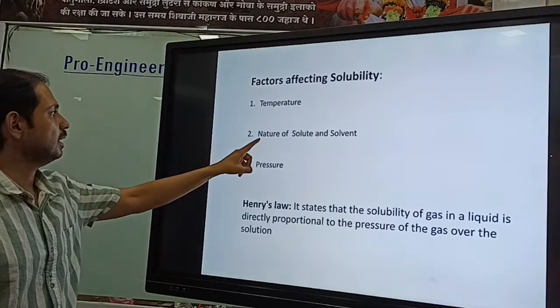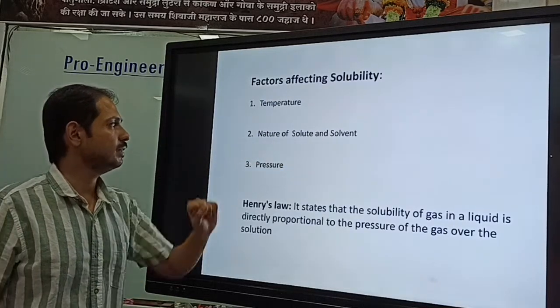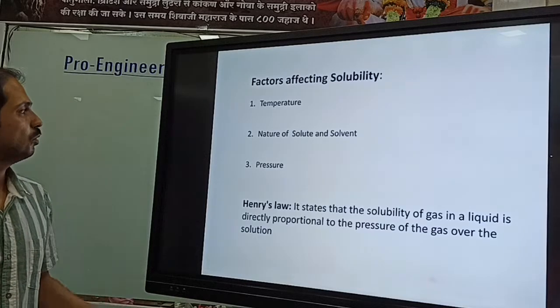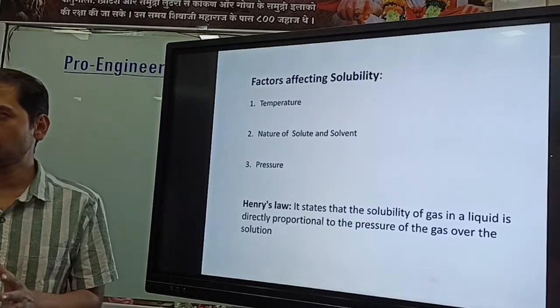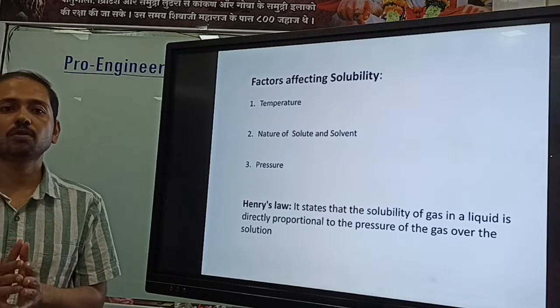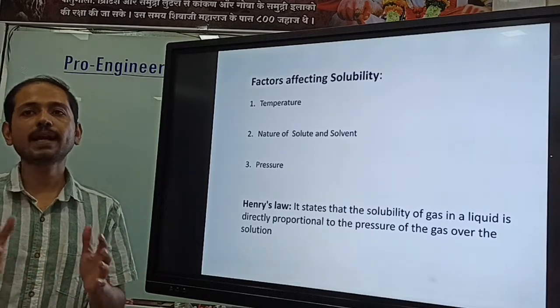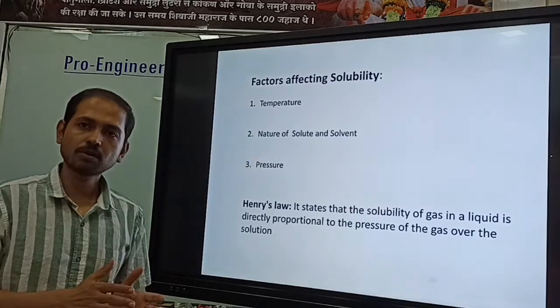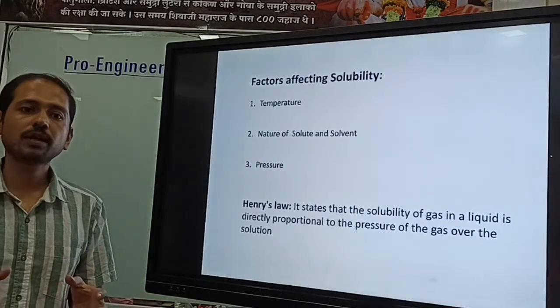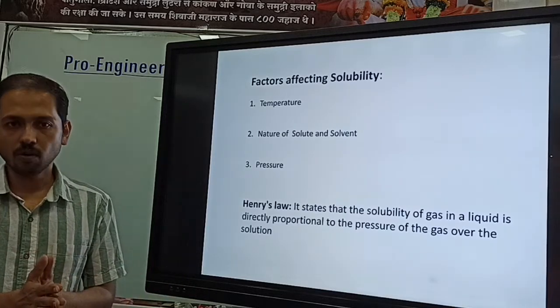Right? The next point is the nature of solute and solvent. Here two important things we need to remember: the nature of the solute and the nature of the solvent. The nature of the solute means here I am talking about polar and non-polar. Solvent can be polar or non-polar, solute can be polar or non-polar, right?